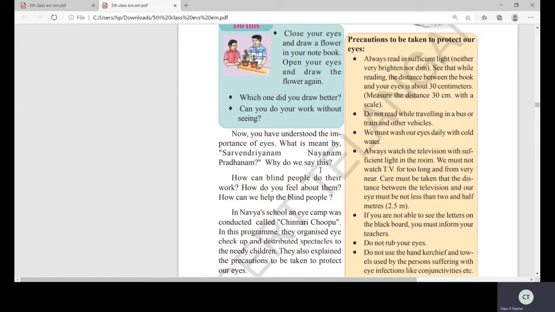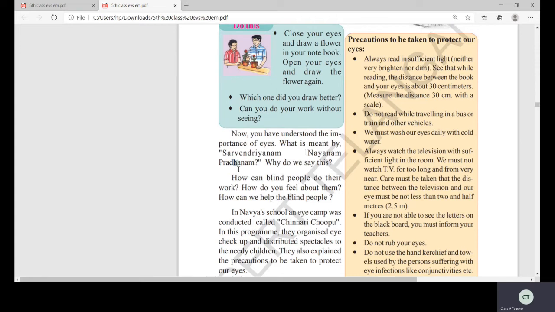Nayanam means eyes. Sarvendriyanam means about all the organs. Pradhanam means important. So Sarvendriyanam Nayanam Pradhanam, old people used to say that of all the body parts, the important one is the eyes.